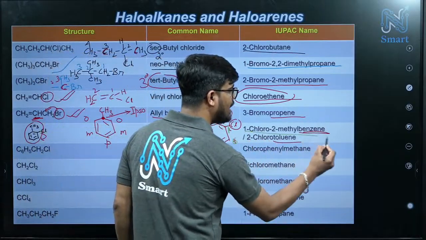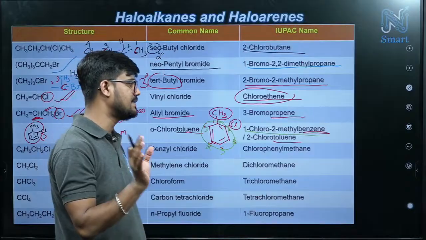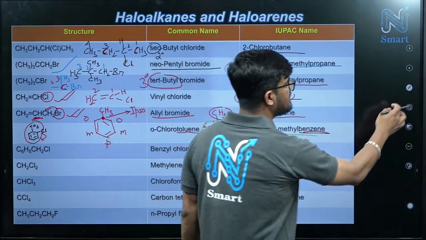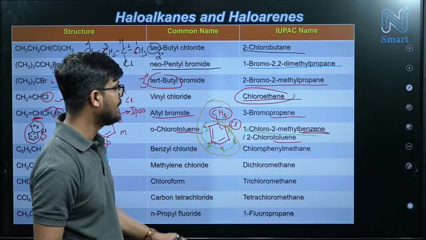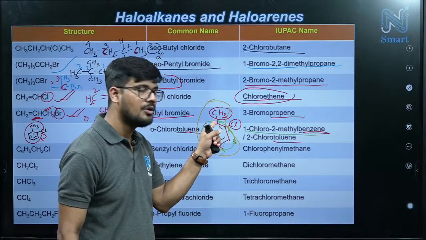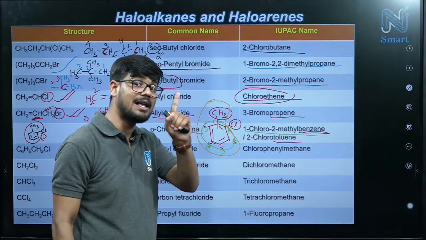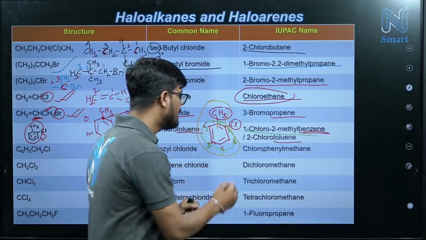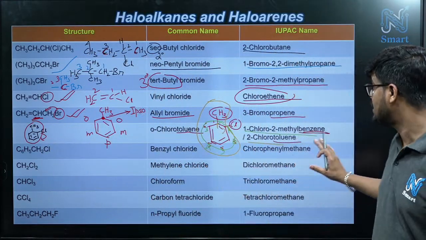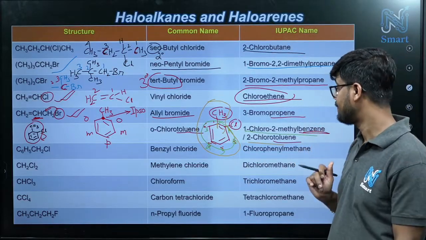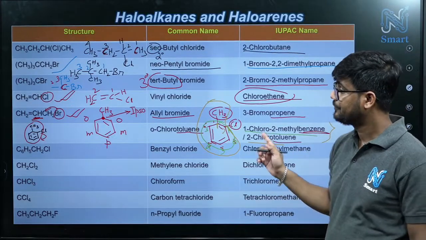So 1-chloro-2-methylbenzene, because here the system is benzene. We are considering benzene as the basic system. But if you consider toluene as the basic system, this whole entire thing, then you must consider the methyl-containing carbon as the first carbon. Then the second position has chloro, that's why 2-chlorotoluene. So this logic is very, very important and you have to understand this. So we have two names in the IUPAC system.